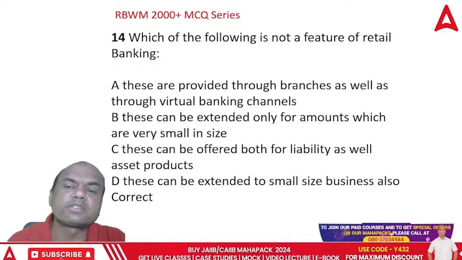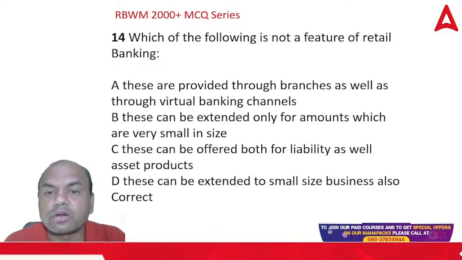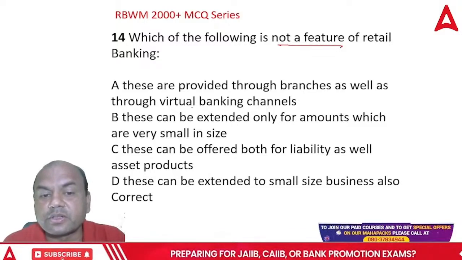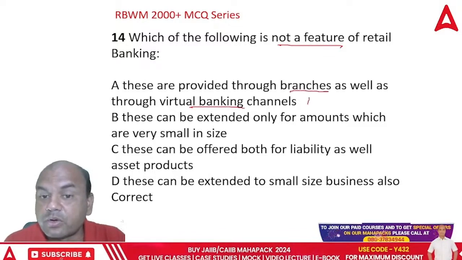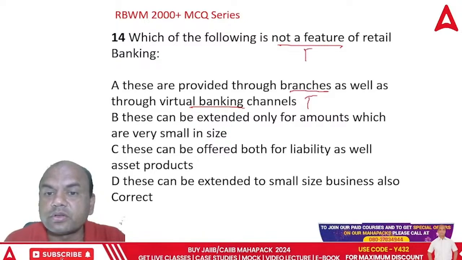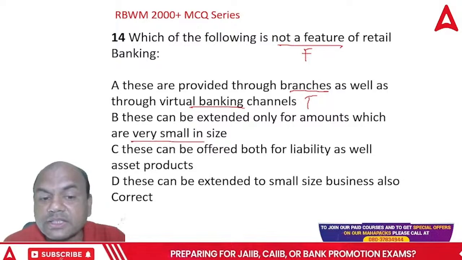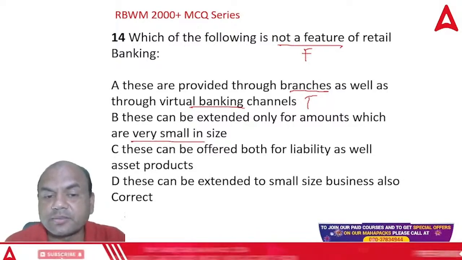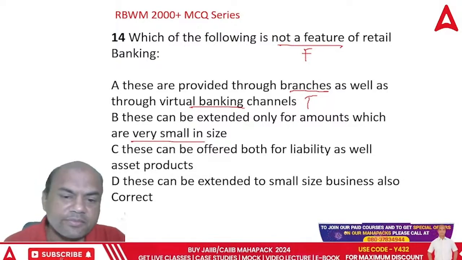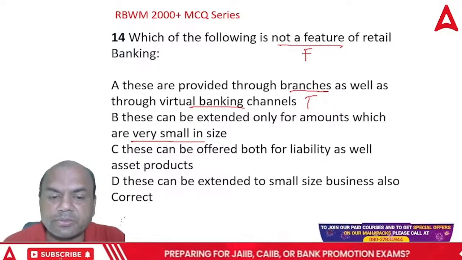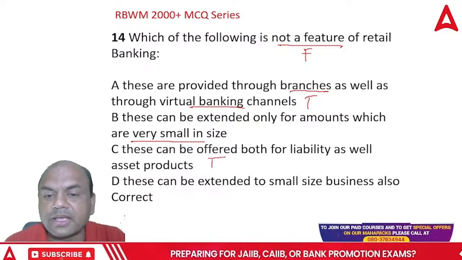Which of the following is not a feature of retail banking? Not. Okay, these are provided by branches as well as virtual banking channels. So these are provided. True. We want false. They can be extended only to amounts very small in size. This is something dicey. Okay, let me see this. These can be offered both for liability and asset products. That is also true. Means what do we sell?